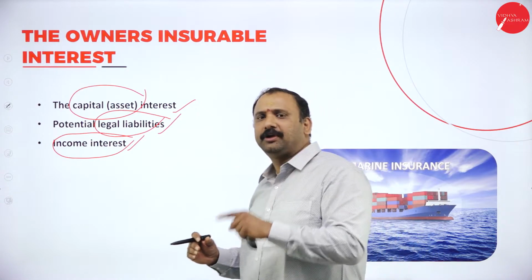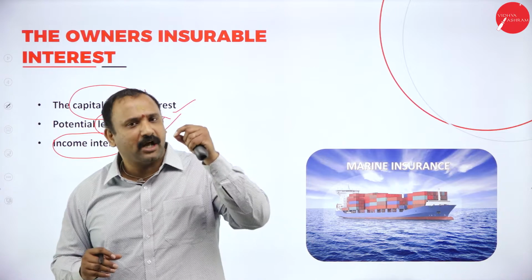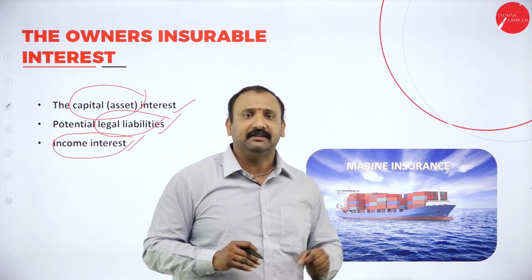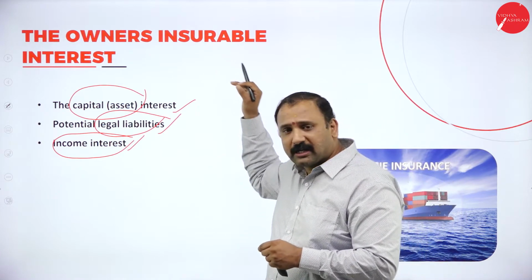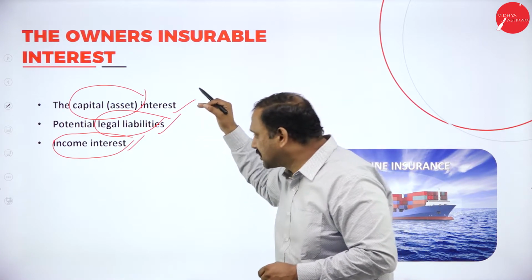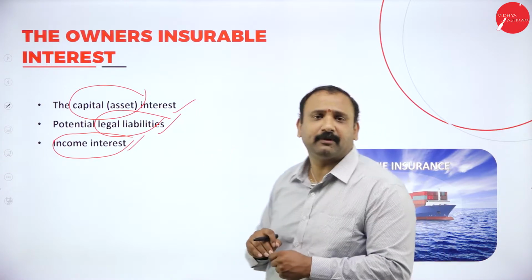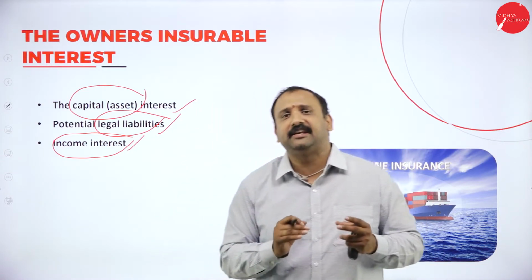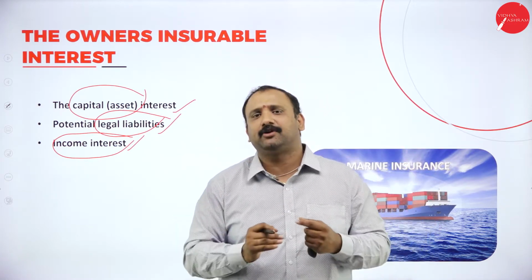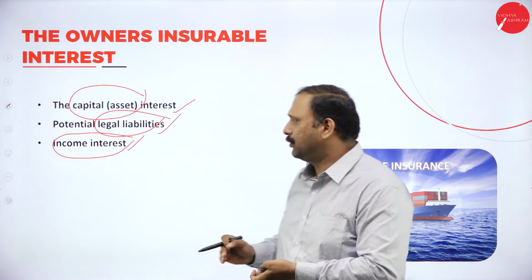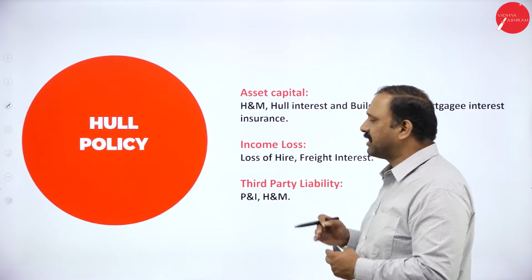So what I will look at here is that if the income that is going to be generated out of this business is high, that means the risk will also be high. But at the same time, I would like to go for an insurance which covers my income, my asset and the legal formalities, because all these three things will comprise the entire horizon of the business. Now, moving forward, the Hull policy, what does it try to talk about?